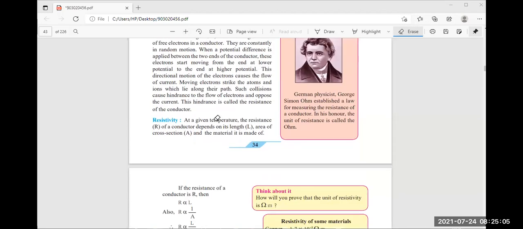Now resistivity, which is related to resistance. At a given temperature, the resistance of a conductor depends on the length, and on which metal the conductor is made from, which is a very important factor, because that decides how much resistance it can produce against the current.